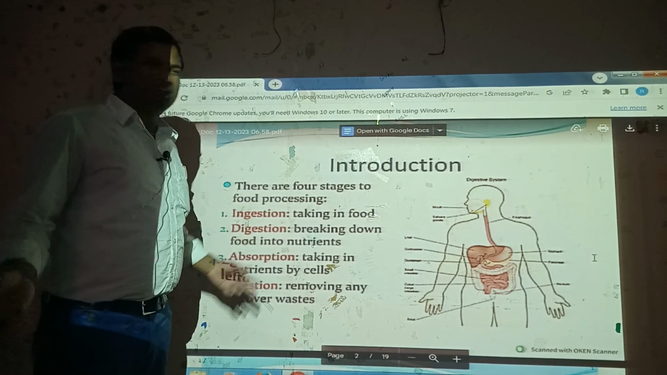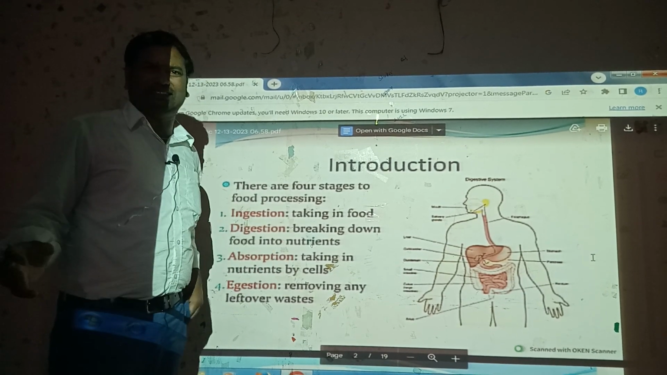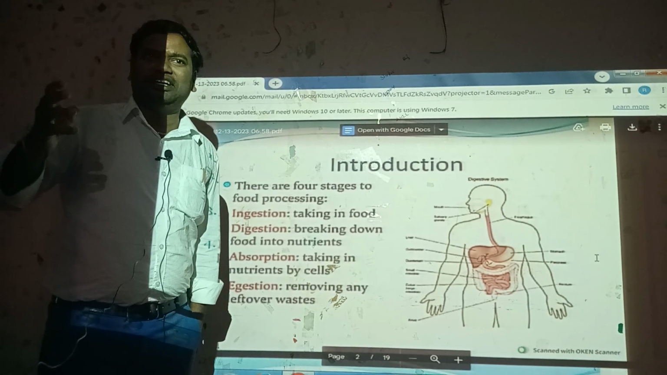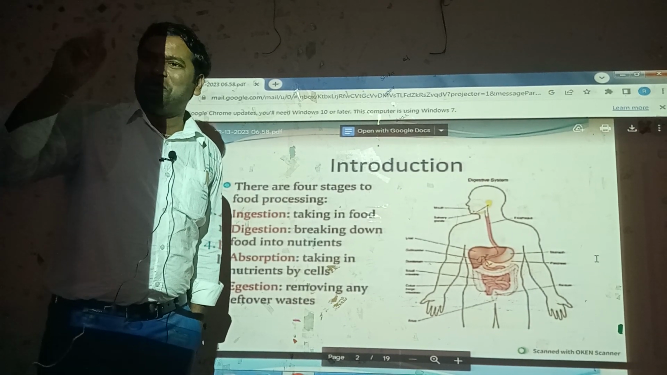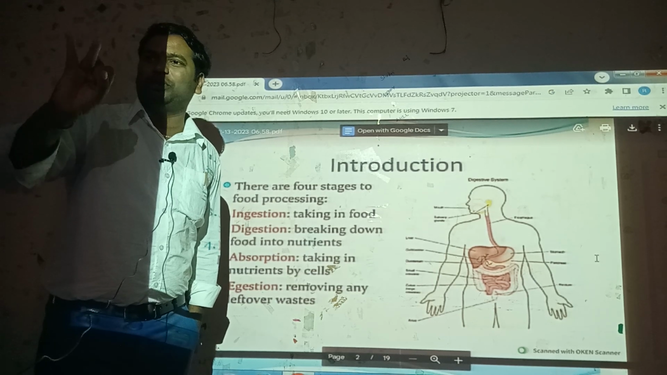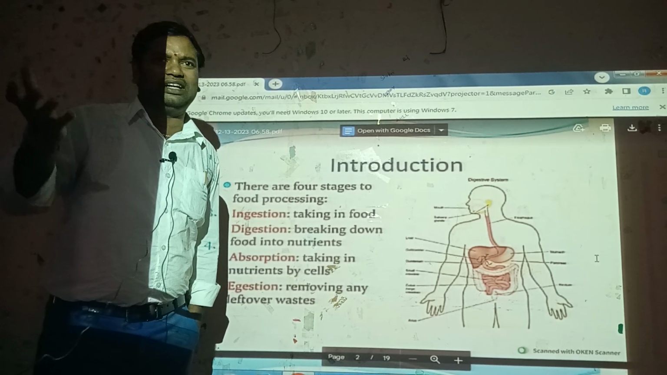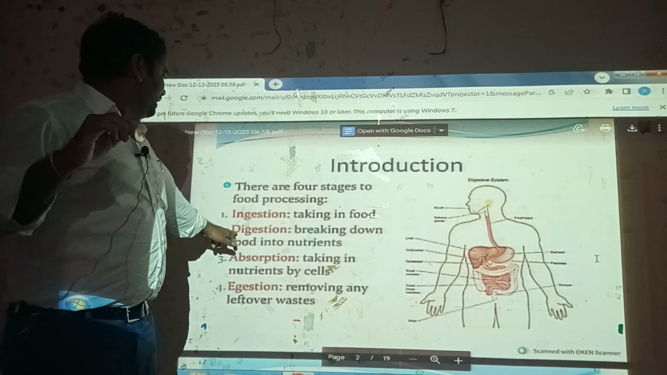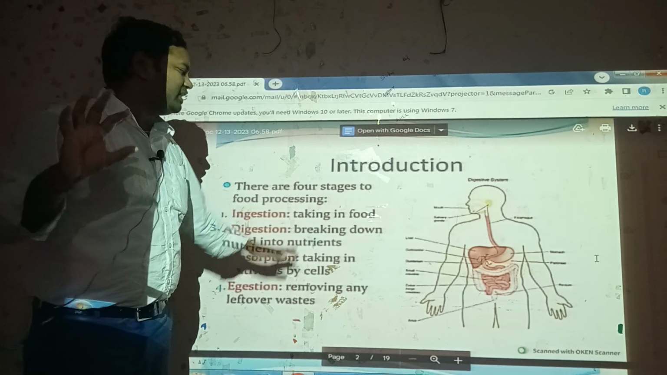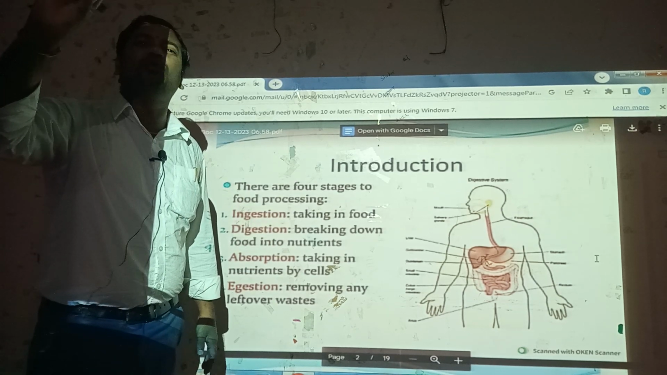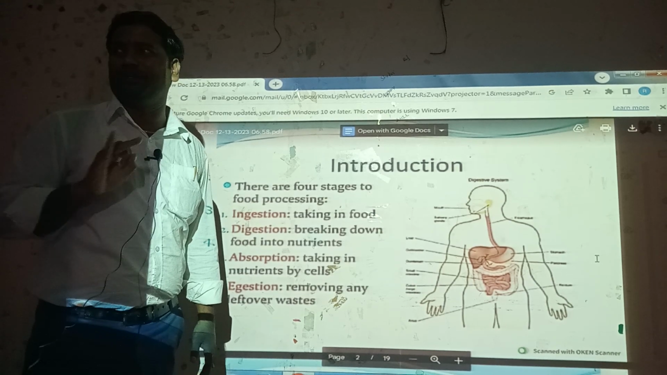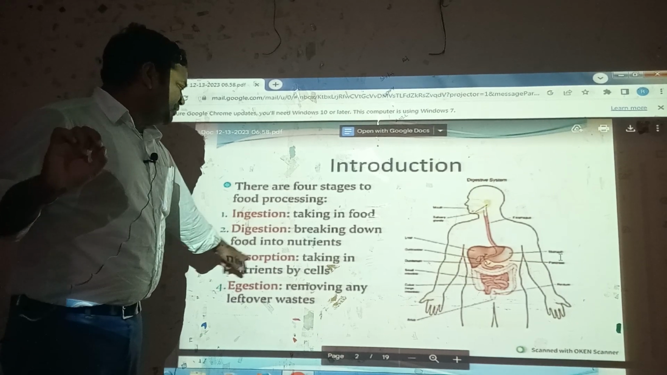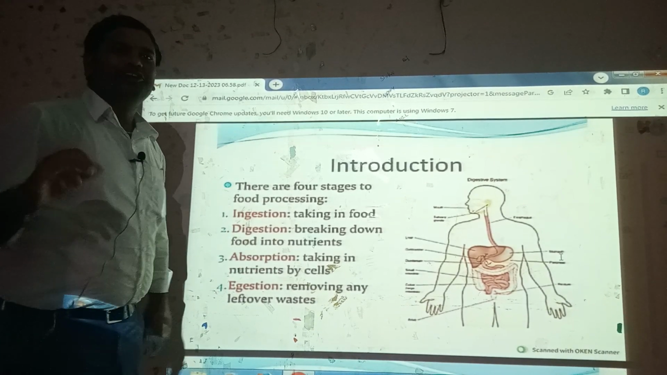And digestion is breaking down food into nutrients. Nutrients are of two types: macronutrients and micronutrients. Macronutrients are of three types: carbohydrates, proteins, and fats. Micronutrients are vitamins and minerals. This is digestion, breaking down food into nutrients. The main nutrients are three. How are carbohydrates digested? How are proteins digested? How are fats digested? And after that, absorption, taking in nutrients by cells.